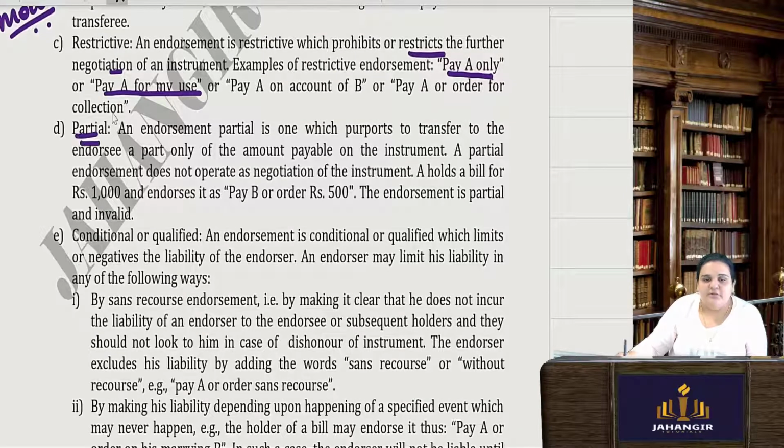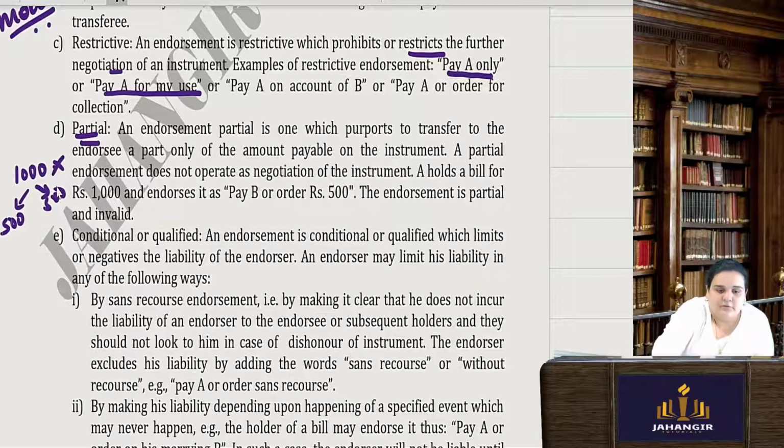Partial endorsement generally does not happen; it is just for theoretical purposes. You cannot have a partial endorsement. It means if the bill of exchange is of 1000 rupees, 500 I am endorsing and 500 I am keeping. That does not happen, but they have given it to you.